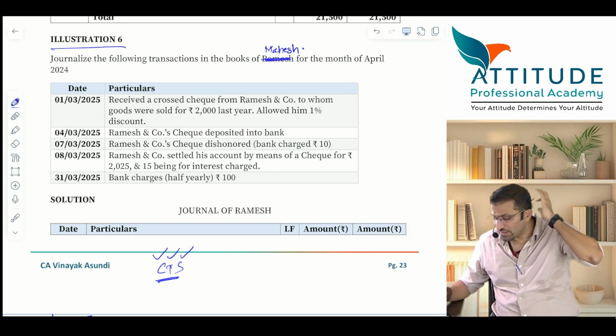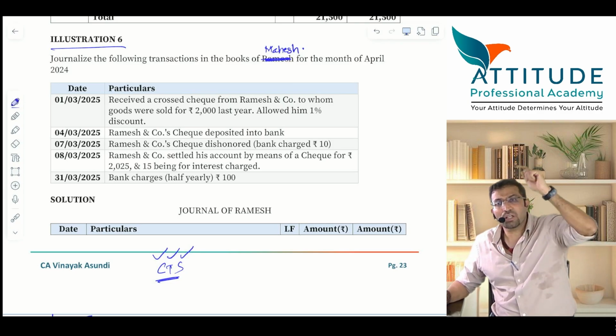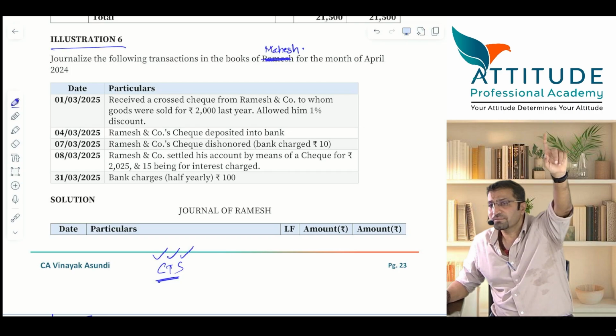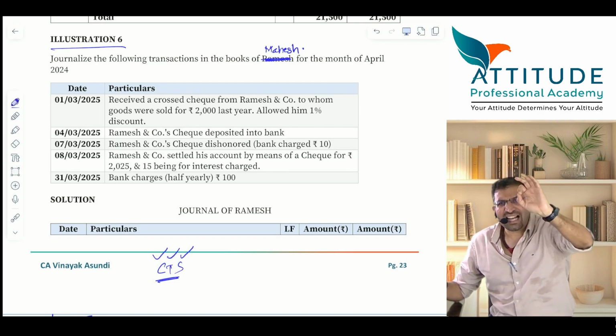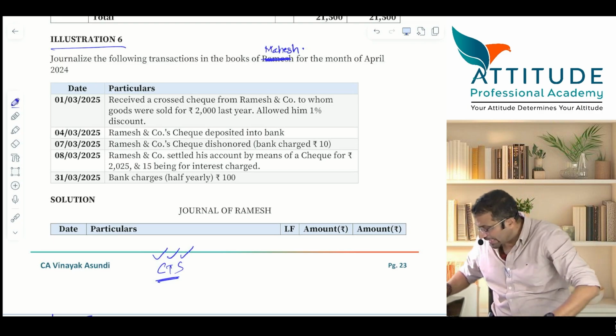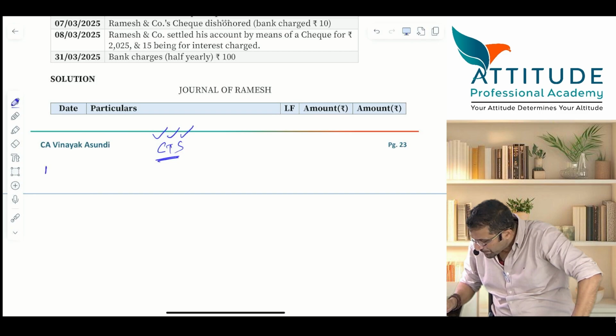Now, first of all tell me: received a cross check from Ramesh and Co., to whom goods were sold 2000 last year. When the goods are sold last year, it means that last year you should have passed an entry. Tell me the last year entry.